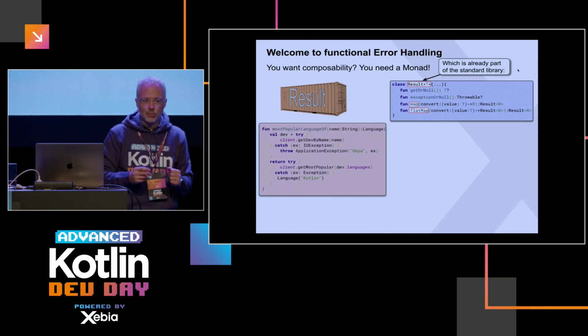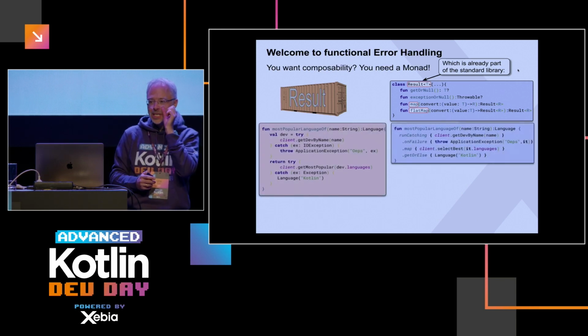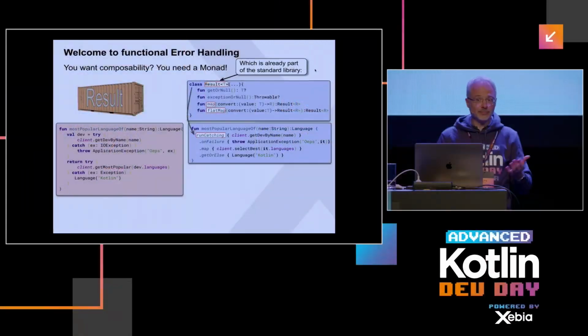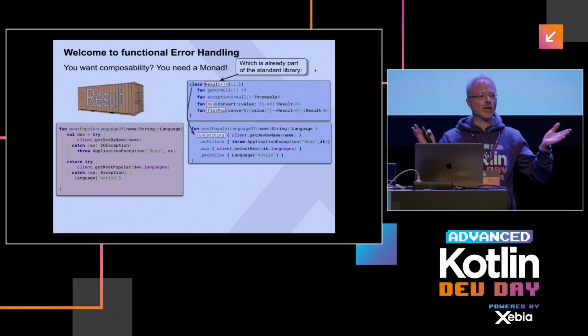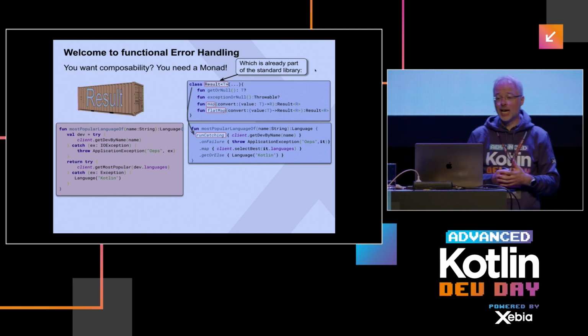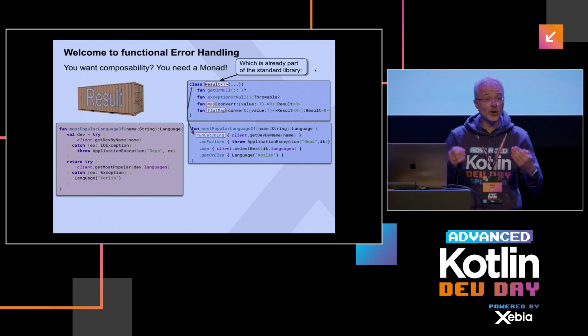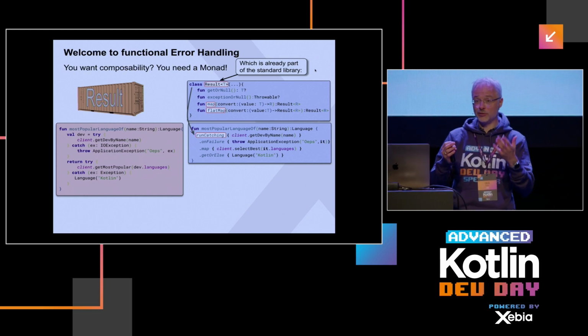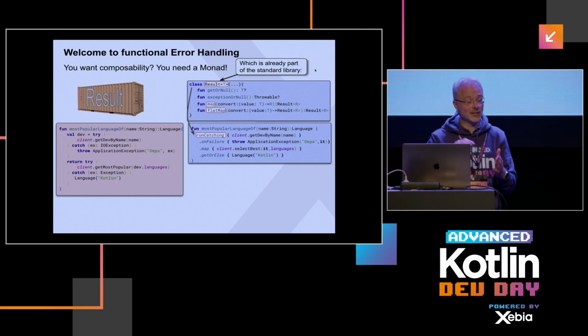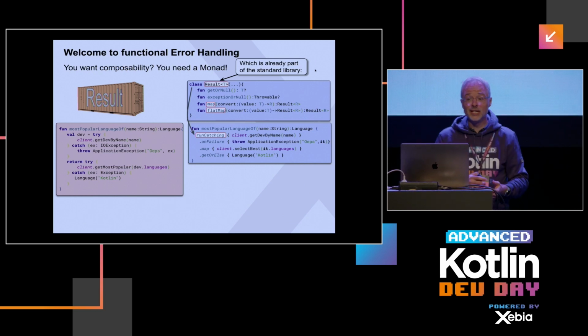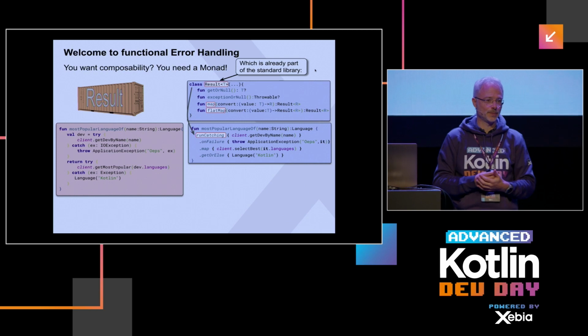So apparently we can compose stuff. This was our initial example. Now we can say, using runCatching, who has used runCatching before? Okay, about half. What runCatching does is you can give it some operation, and then it will return a Result. When your operation fails, you get a Result that contains an exception, otherwise you get a Result with its value. And as you can see, from then on, we can nicely compose.